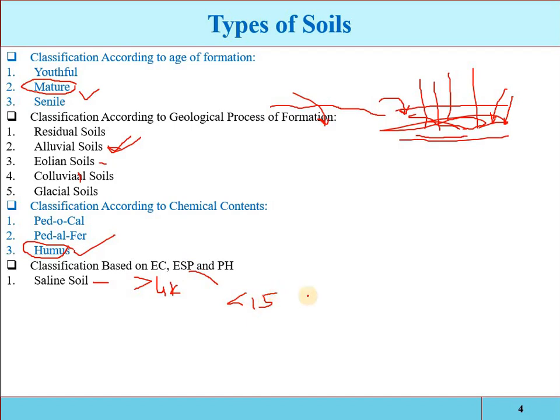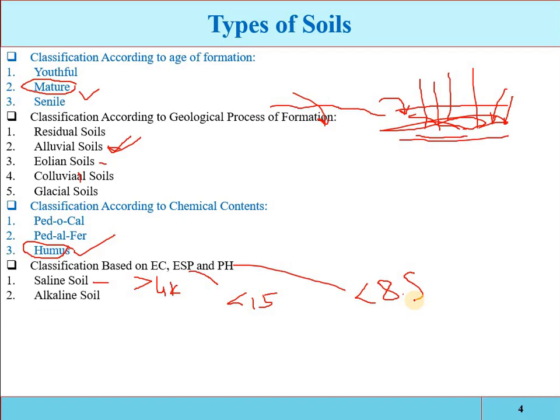Or the soil having a pH value less than or equal to 8.5. If the soil has these characteristics, then it is called the saline soil. That means if its electrical conductivity is greater than 4000 micromhos per centimeter, its exchangeable sodium percentage is less than 15, or its pH is less than 8.5, then it will be called saline soil or white alkali.